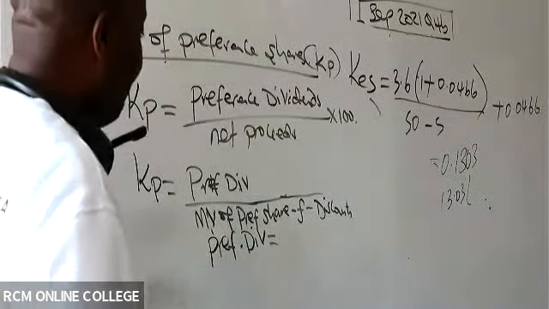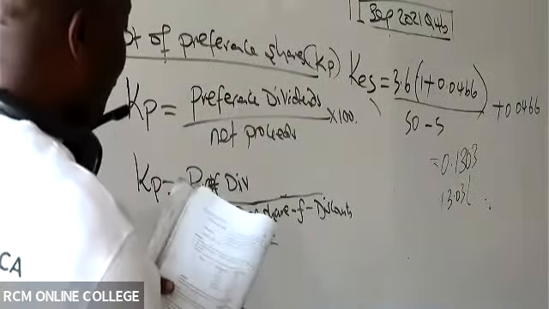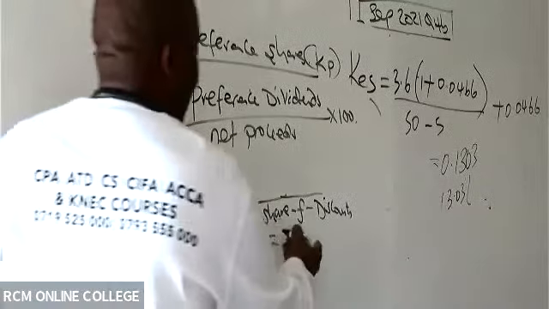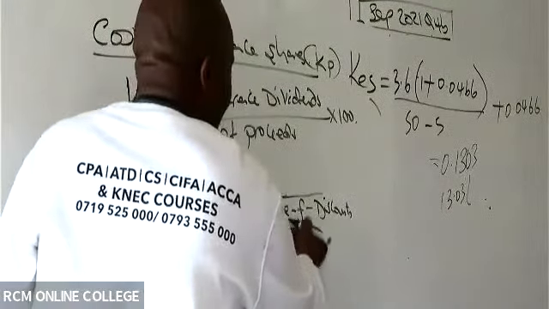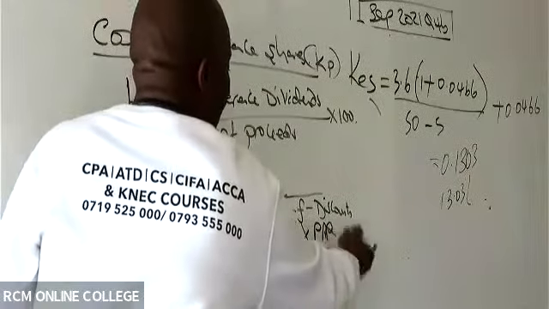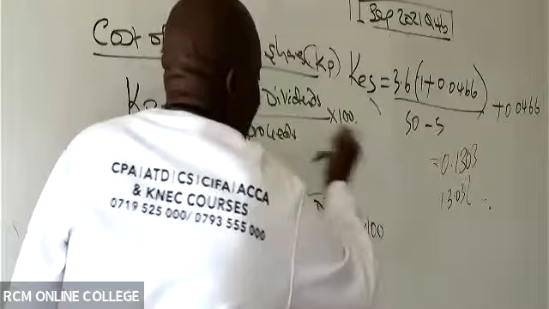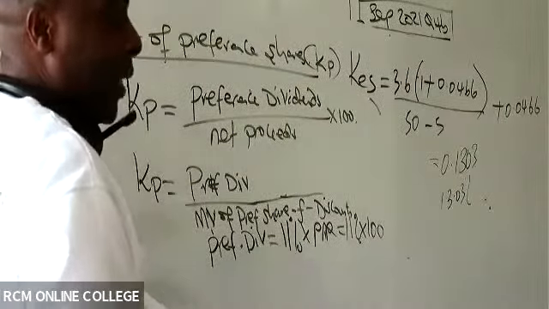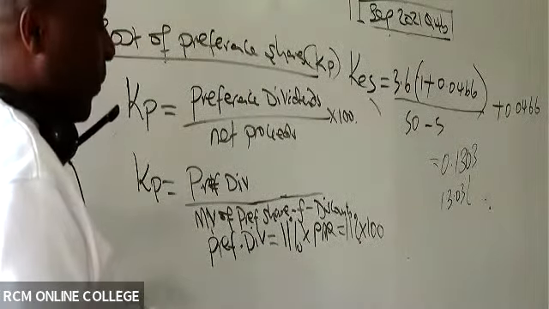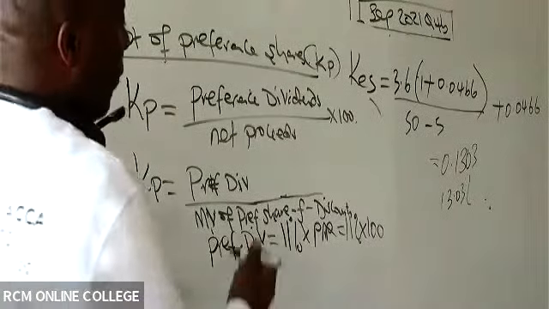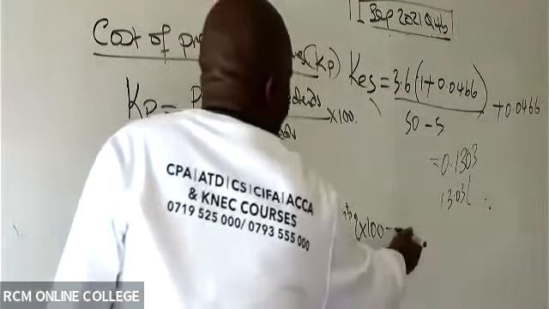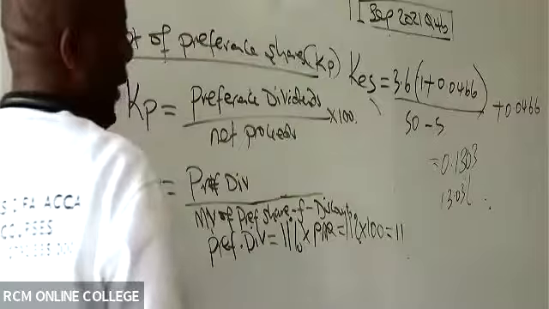So the preference dividend, they have given me a coupon rate, which is 11%, isn't it? Times the par. So it is 11%, and I can see the par is 100, times the par value. So then this gives me how much? 11 bob, isn't it?